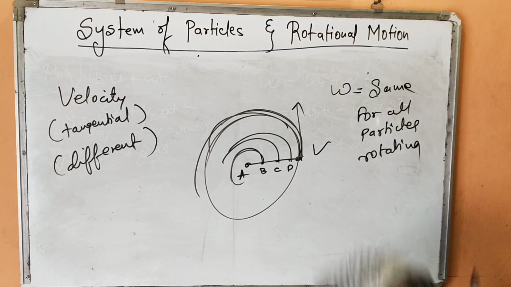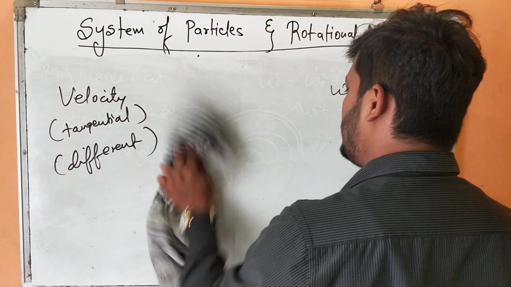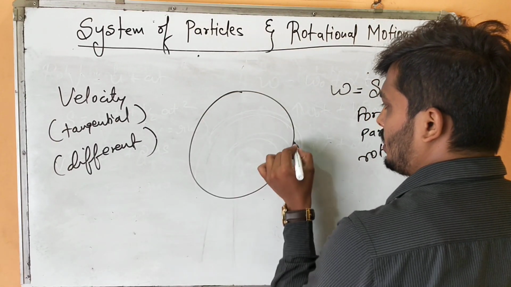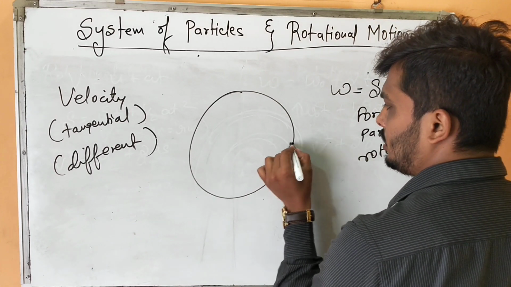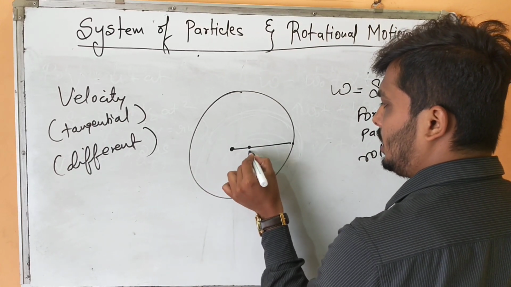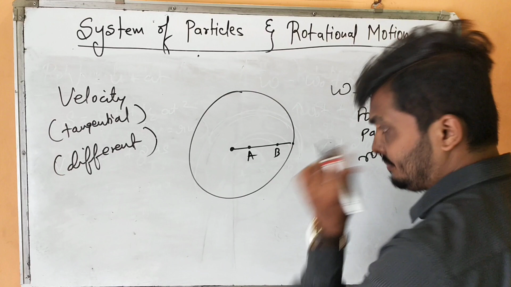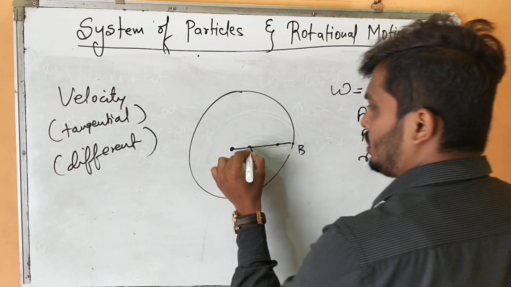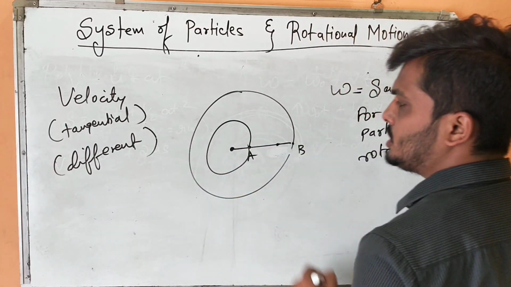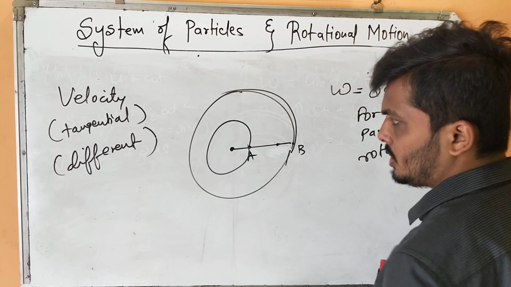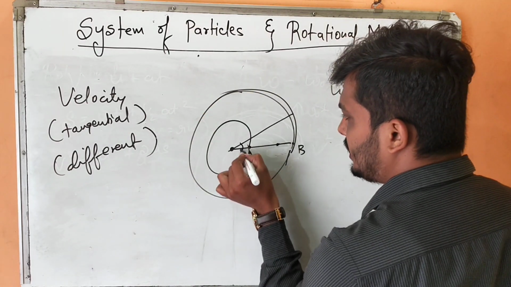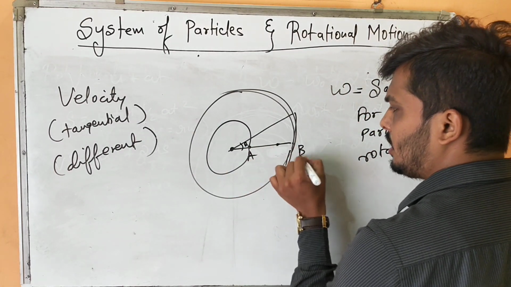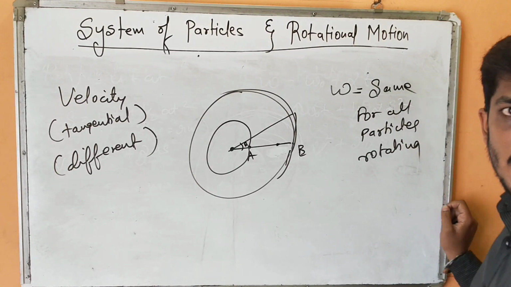Angular velocity will be the same for all the particles rotating in a circular path. Please try to understand this if you can. There was a point, this is point A and this is point B. A has traveled this much distance, B has traveled this much distance. So what is theta for A? Theta only. What is the angle for B? Theta only. Are you understanding?